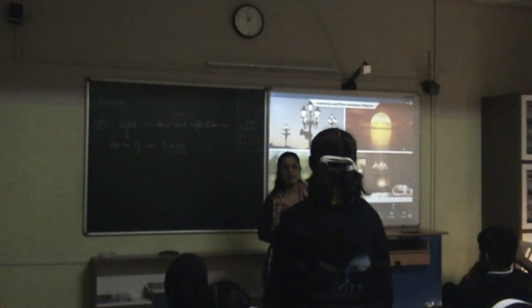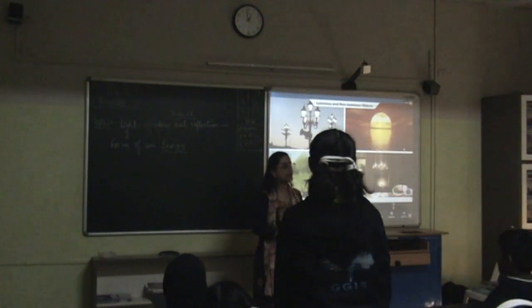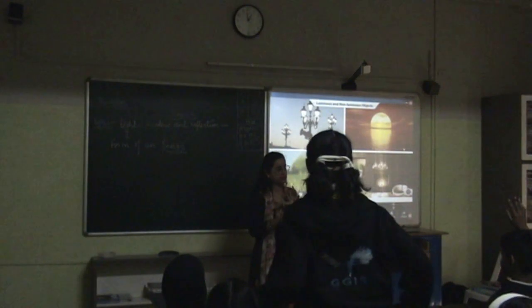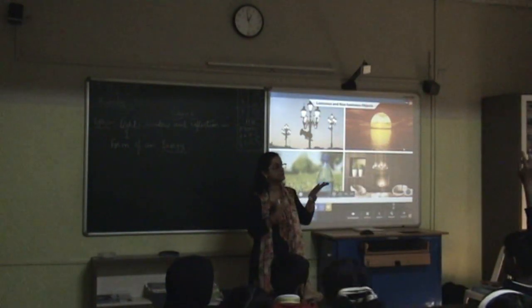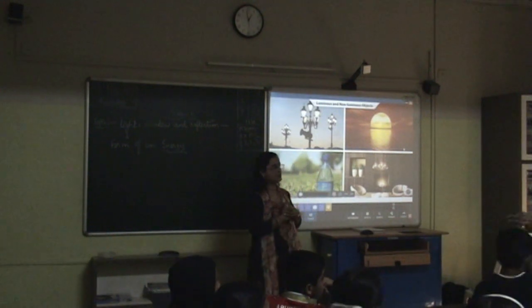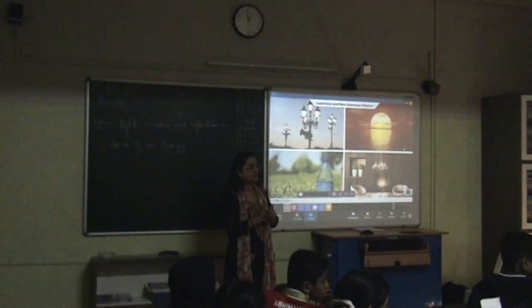The sun is not there at night. Sun produces light. My question is, name an object which can produce its own light. Sasha? Because the sun has its own light and its rays emit the light.